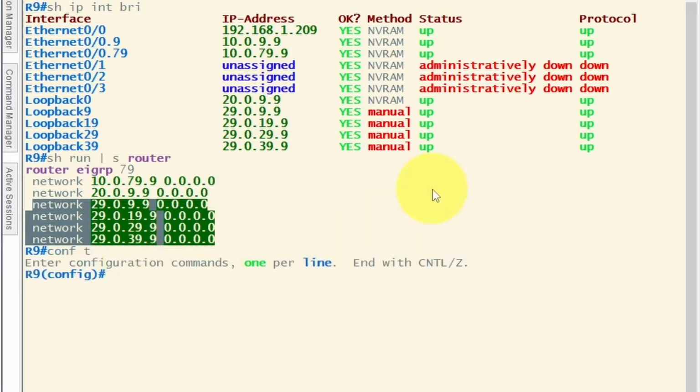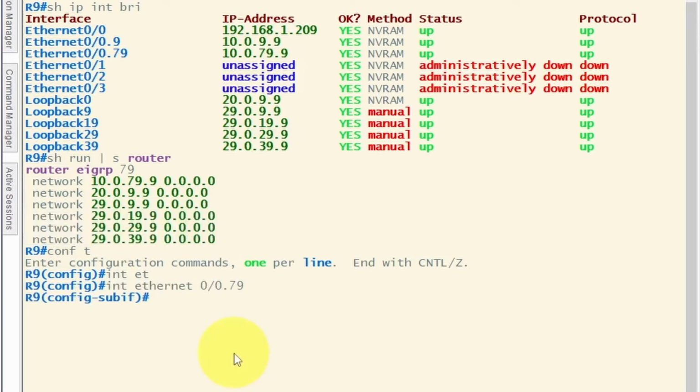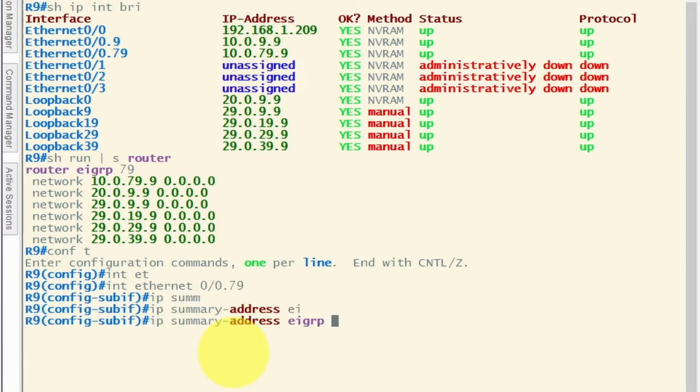conf t, interface Ethernet 0/0, and the link between 9 and 7 is 79. Then after that we need to type ip summary-address eigrp, the AS number is 79, and the summary address is going to be 29.0.0.0/18 in this case.